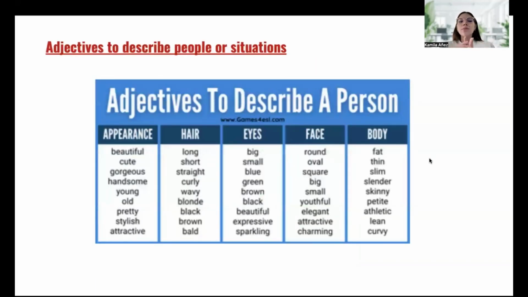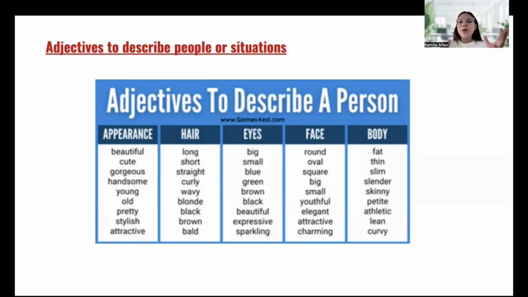Let's move on to adjectives to describe people or situations. We have these adjectives to describe people. We are going to go first with this one. We can describe appearance, hair, eyes, face, or body. For appearance, we have beautiful, cute, gorgeous, handsome, young, old, pretty, stylish, attractive.